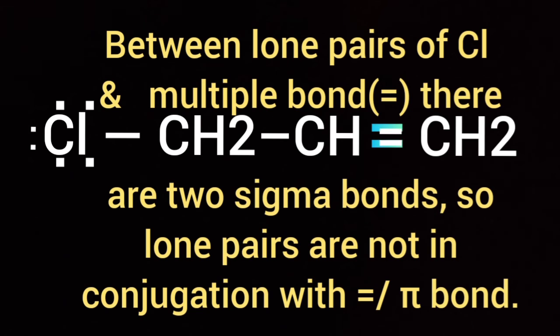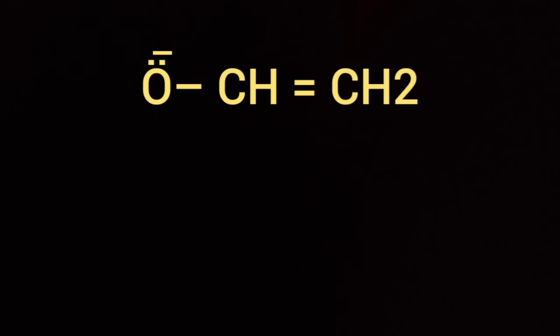Let us take another example. Suppose there is a negative charge on an atom, and that negative charge is in conjugation with a pi bond. How does resonance occur? You see on the screen. The negative charge forms a pi bond, and the existing pi bond gets shifted. The other resonating structure is written by putting a double-headed arrow between resonating structures.